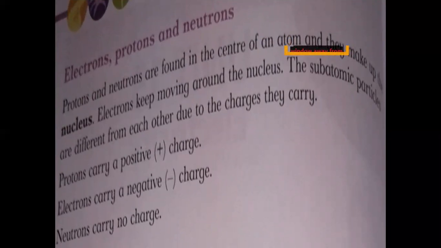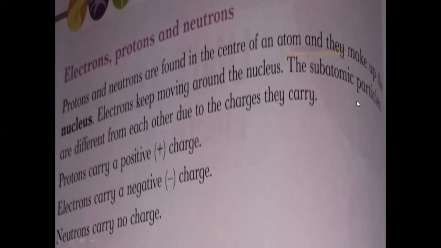Electrons, protons, and neutrons. Protons and neutrons are found in the center of an atom and they make up the nucleus. Electrons keep moving around the nucleus.